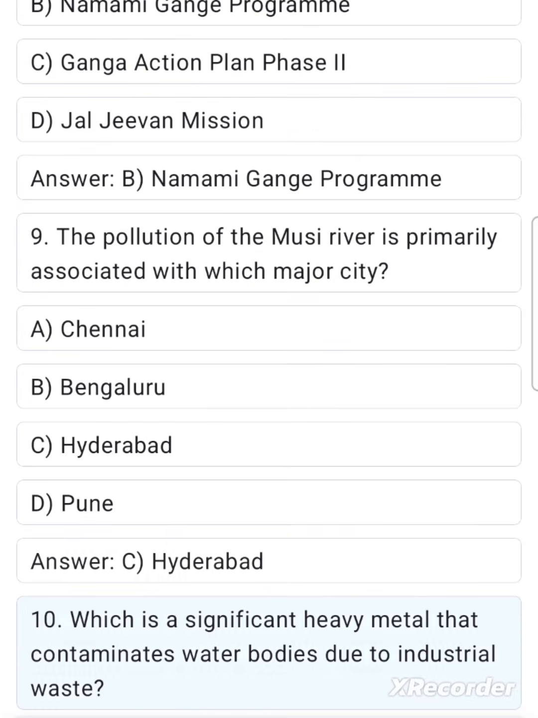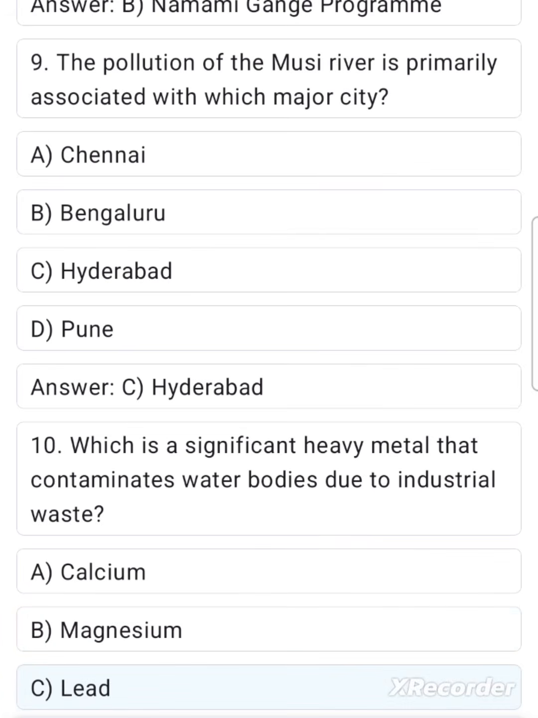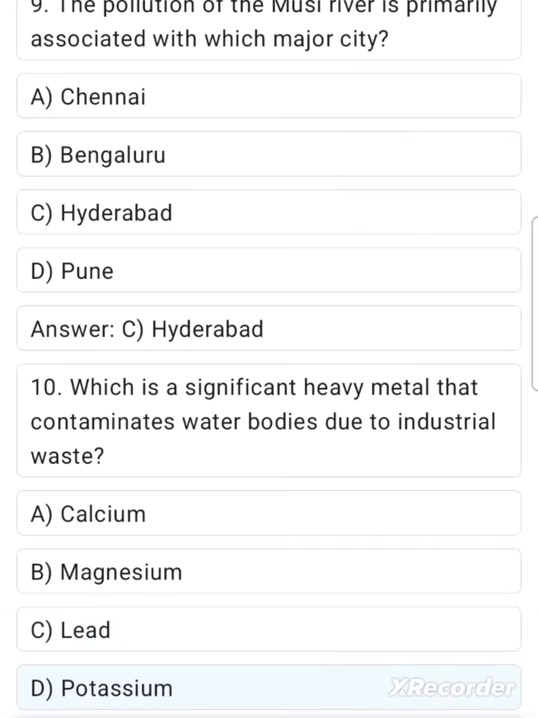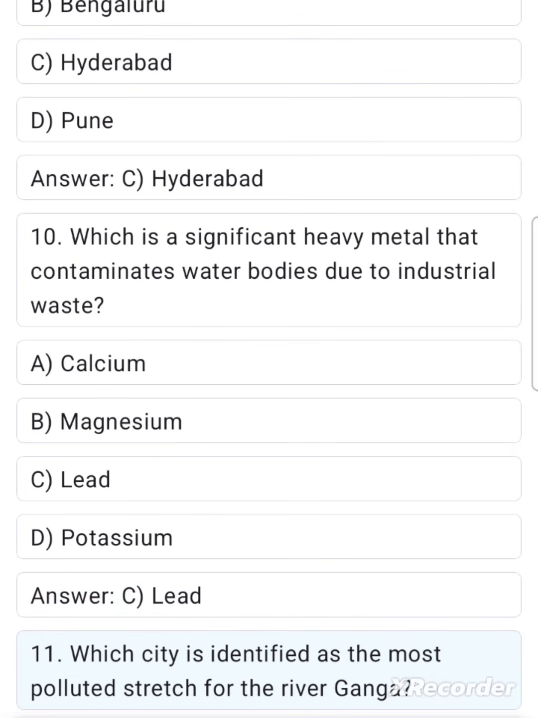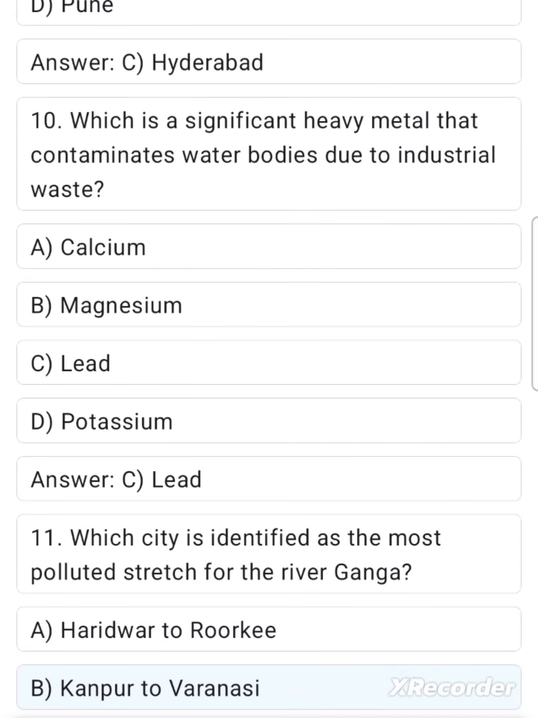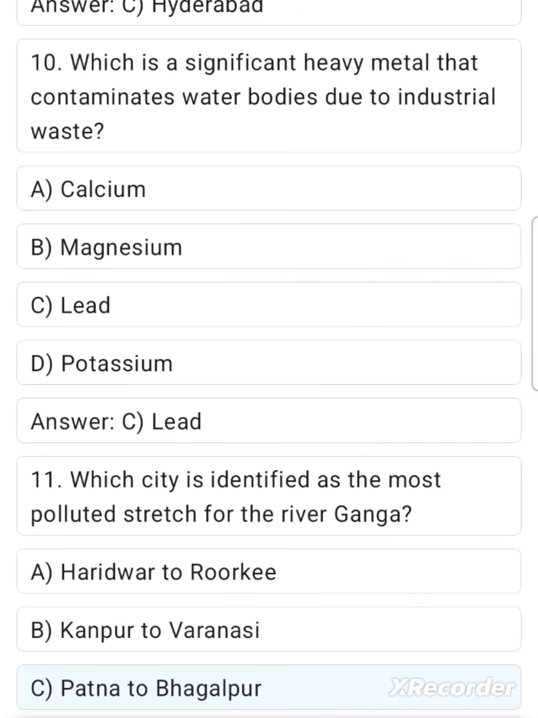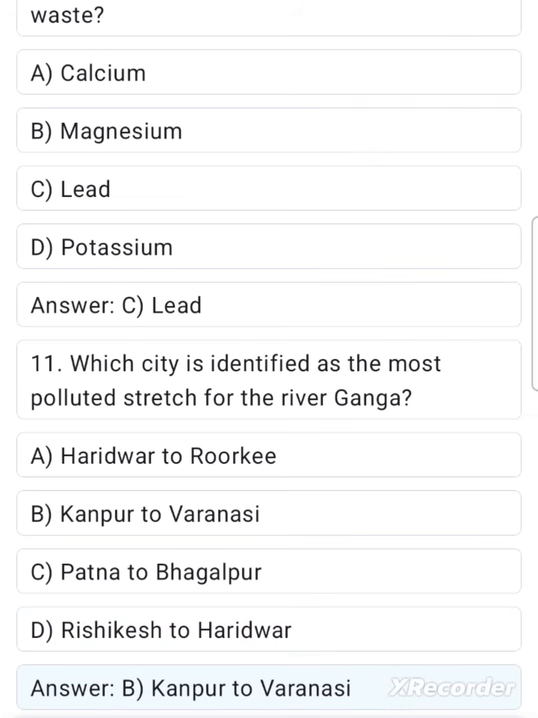Hyderabad. 10. Which is a significant heavy metal that contaminates water bodies due to industrial waste? A. Calcium. B. Magnesium. C. Lead. D. Potassium. Answer: C. Lead. 11. Which city is identified as the most polluted stretch for the river Ganga? A. Haridwar to Roorkee. B. Kanpur to Varanasi. C. Patna to Bhagalpur. D. Rishikesh to Haridwar. Answer: B.